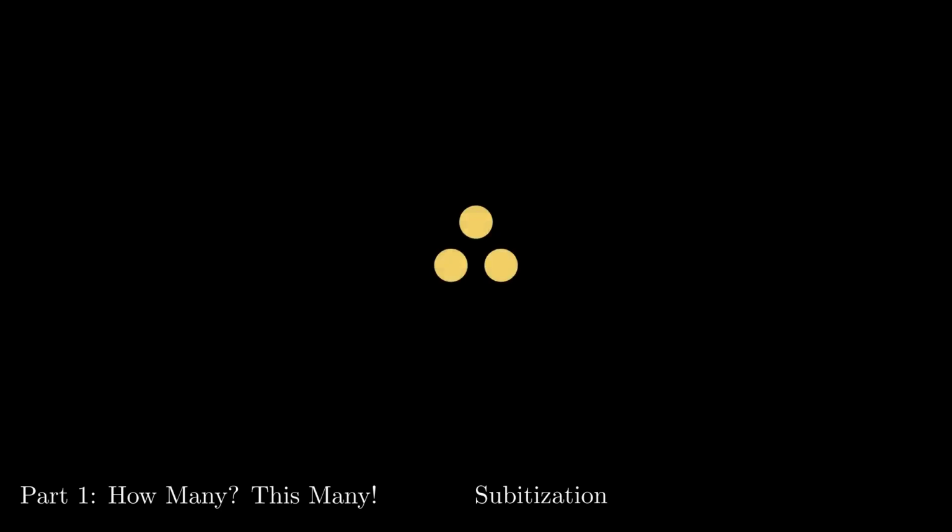How many dots is this? This isn't a trick question. There are 3 dots. But how did you determine that there were 3 dots? Did you actually count them out, 1, 2, 3? Or did your brain just jump to the number 3?